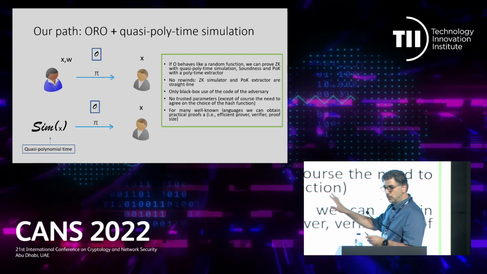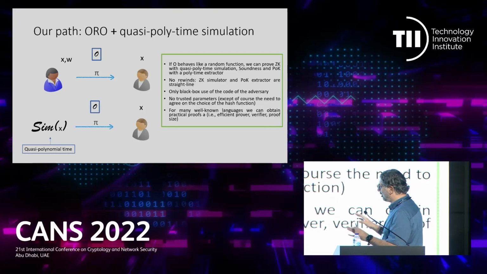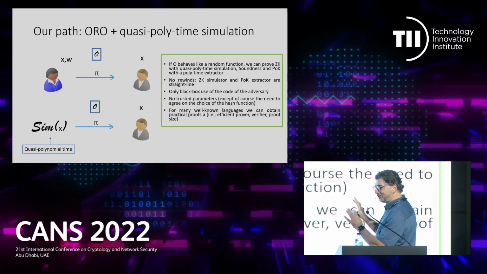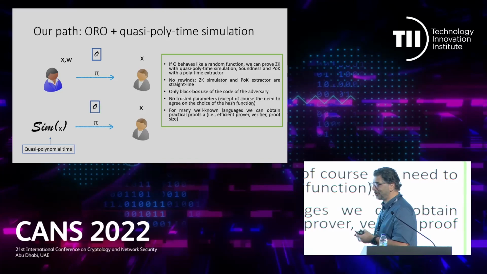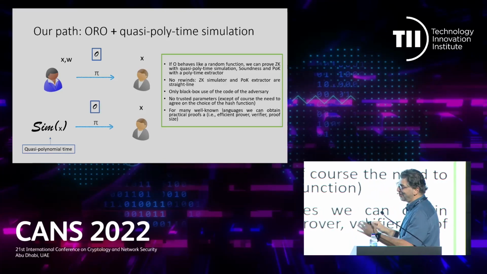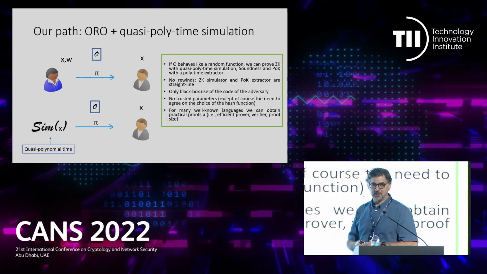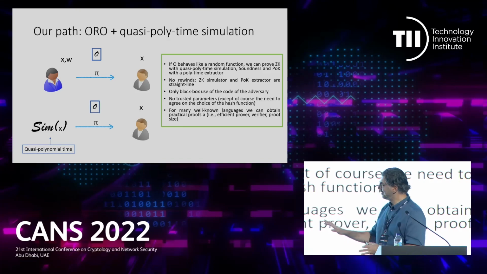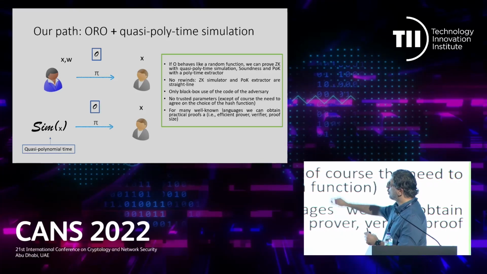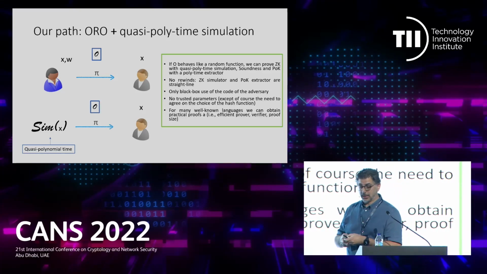There are no rewinds in what we construct. There is only black box use of the code. Actually, we don't use the code of the adversary at all, so good. There is no non-black box use. There are no trusted parameters. And for several interesting languages, you can get very efficient proofs. This is what we get by combining these two assumptions.